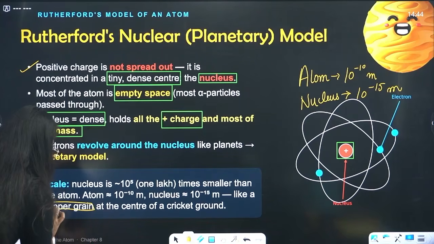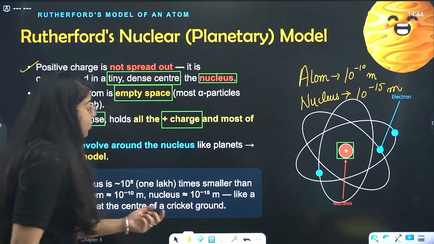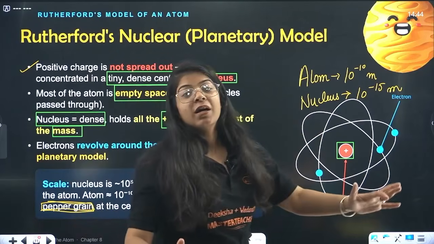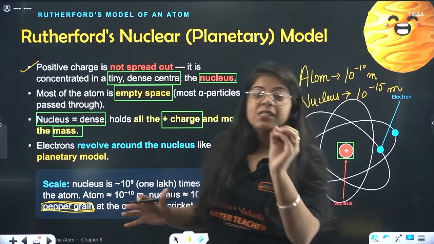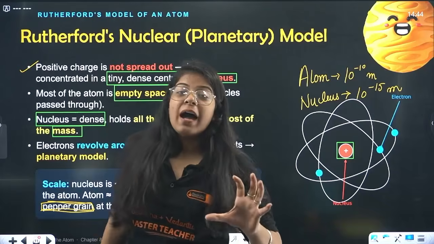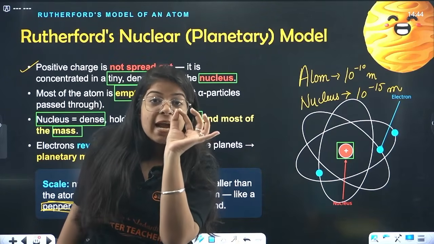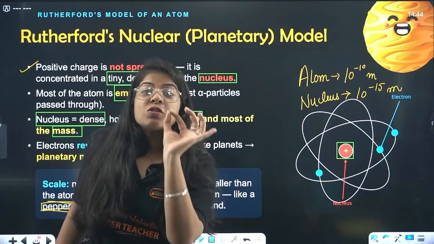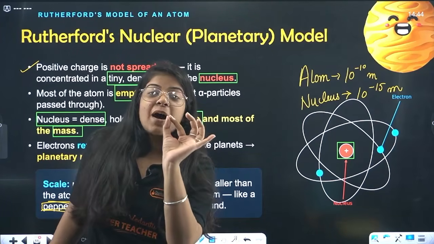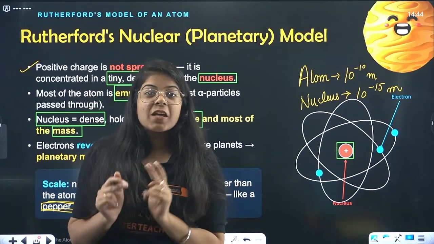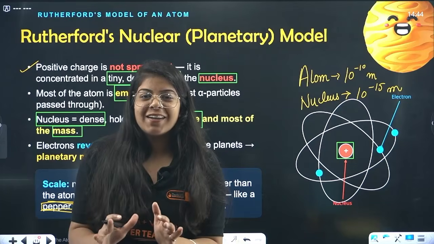That's like a pepper grain at the center of a cricket ground. That's how small the nucleus is as compared to the atom. Atom is your cricket ground and the nucleus is a small pepper grain, and that pepper grain holds 99% of the mass of the whole cricket ground. Just try to imagine that.